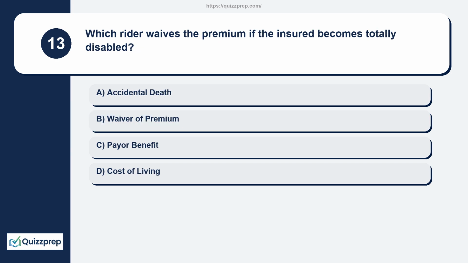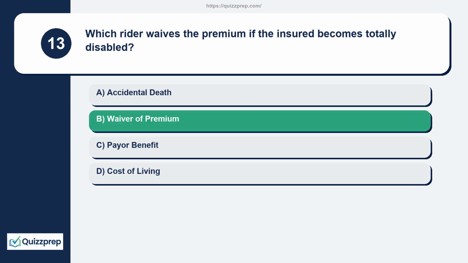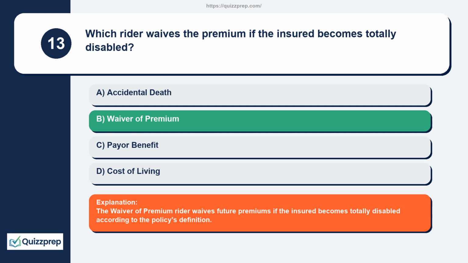Question 13. Which rider waives the premium if the insured becomes totally disabled? Accidental death, waiver of premium, payer benefit, cost of living. The waiver of premium rider waives future premiums if the insured becomes totally disabled according to the policy's definition.